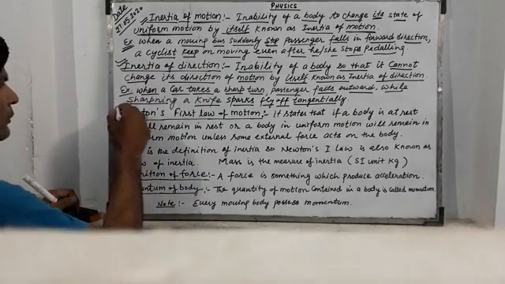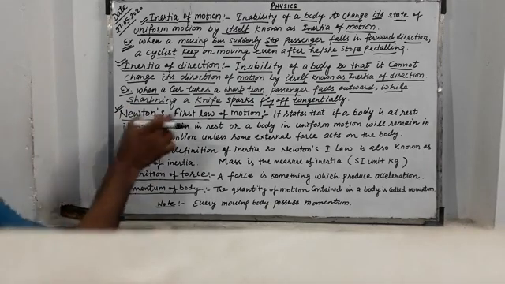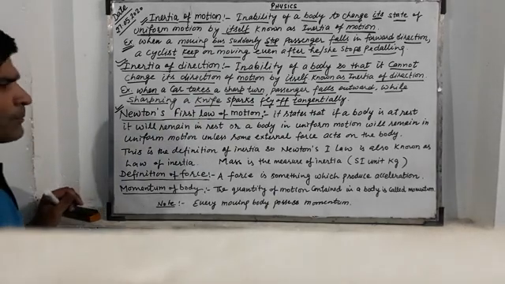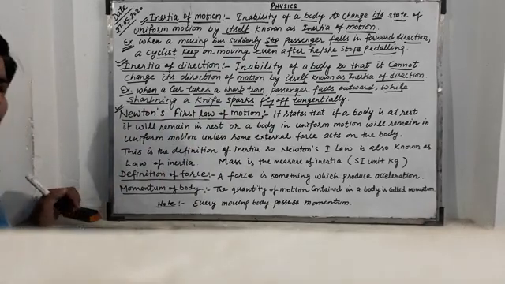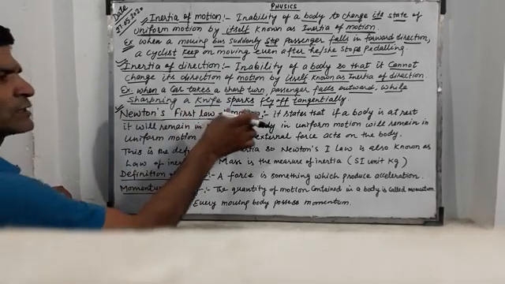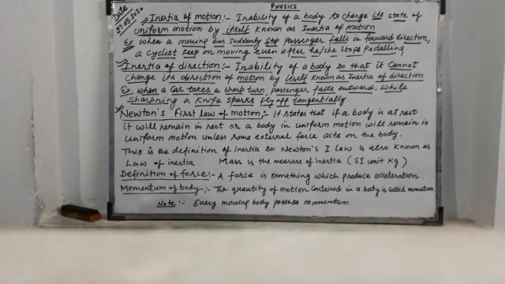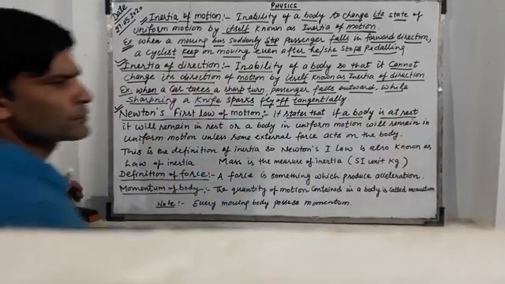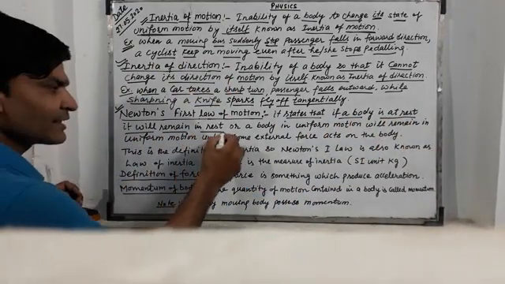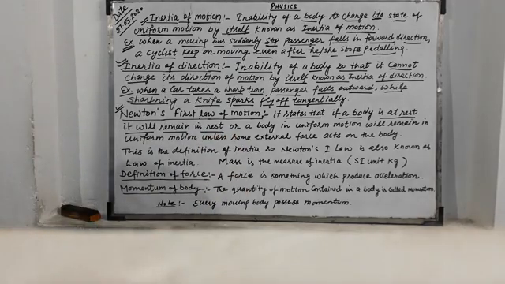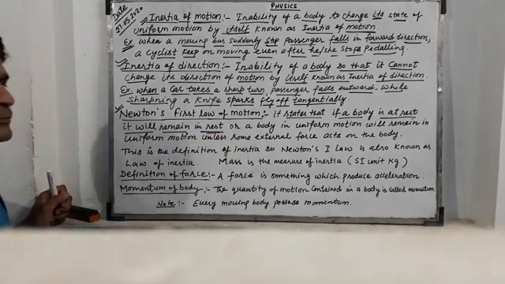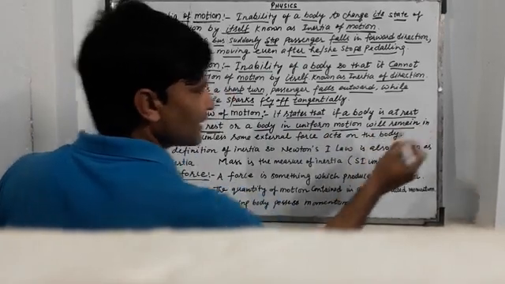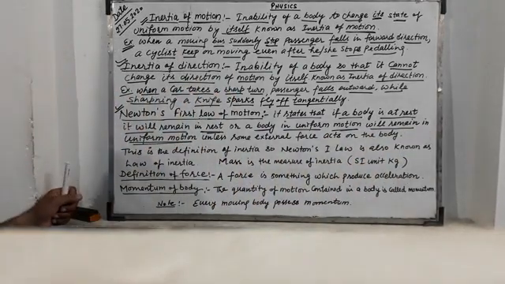Now after this, Newton's first law of motion. This chapter is about force and Newton's laws of motion. Newton's first law of motion states that if a body is at rest, it will remain at rest, or a body in uniform motion will remain in uniform motion.